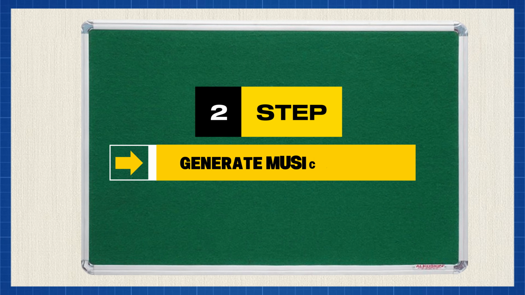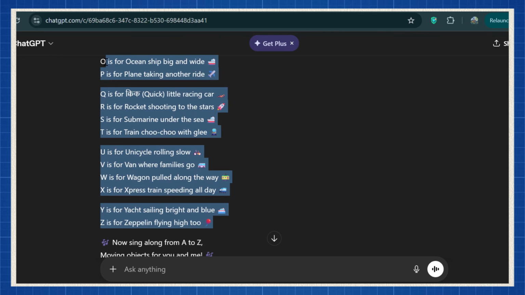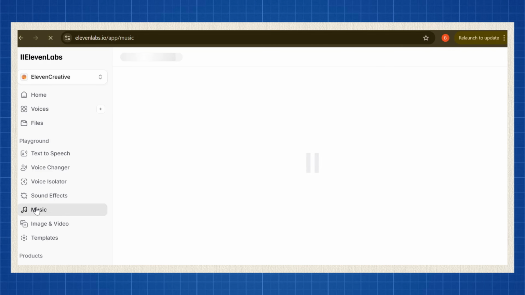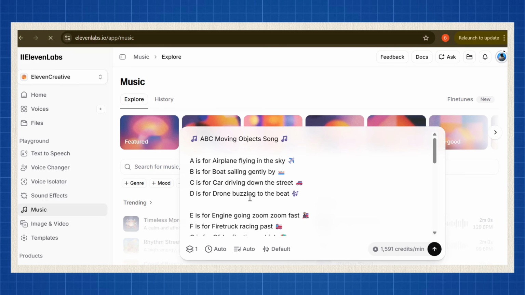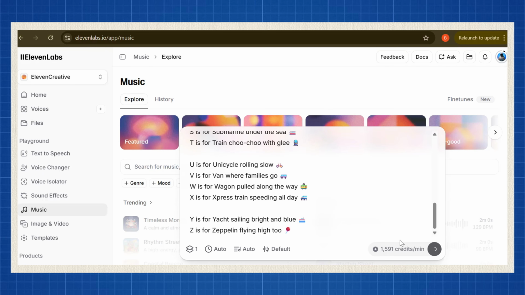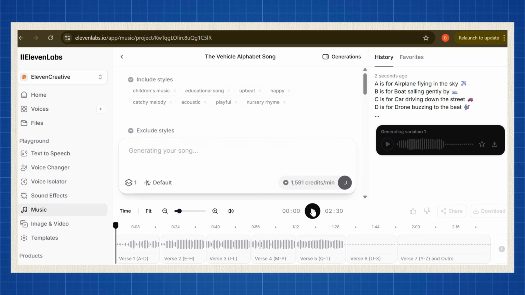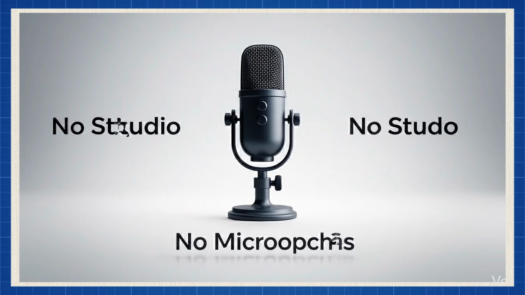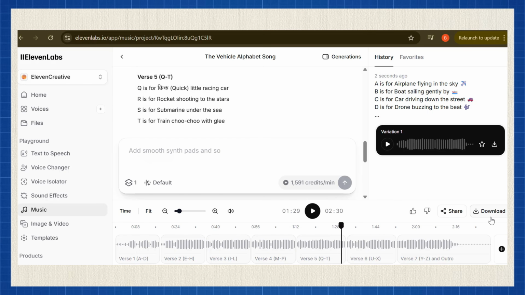Step 2, generate the music voiceover. Copy the full rhyme you just generated and head over to 11 Labs. Once you're inside, look for the music feature. Paste your rhyme directly, and just like that, the AI will transform your text into a full music rhyme with voice, rhythm, and flow. No studio, no microphone, no editing headaches. Go ahead and download it.